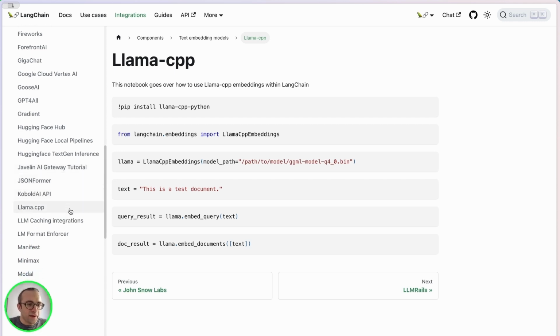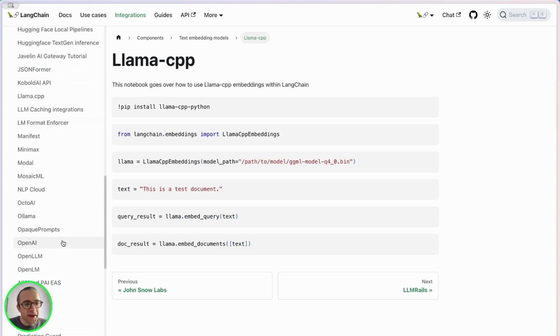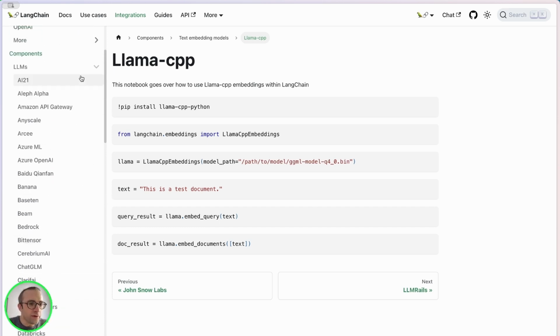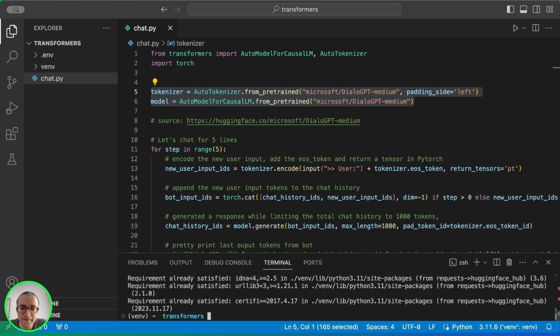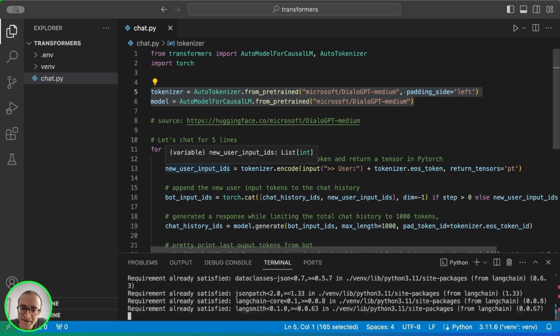We have integrations with Llama and all kinds of tools. We can even integrate with OpenAI. This is not what we want, because we want something that runs on our hardware. So if you want to run the model with LangChain, you will still need the Transformers library and PyTorch or TensorFlow, depending on the model. You also will need to install Hugging Face Hub. This is a tool that's useful for managing models. And of course, we will have to install LangChain itself.